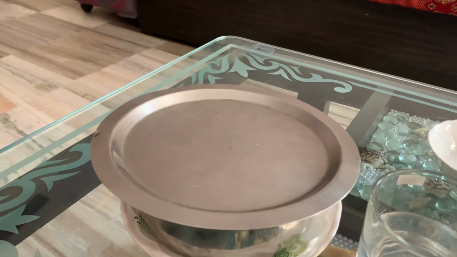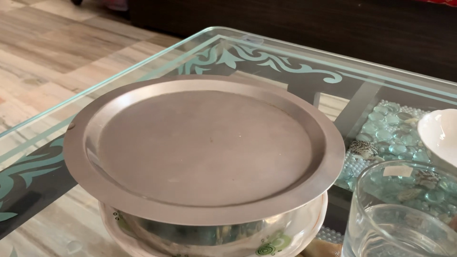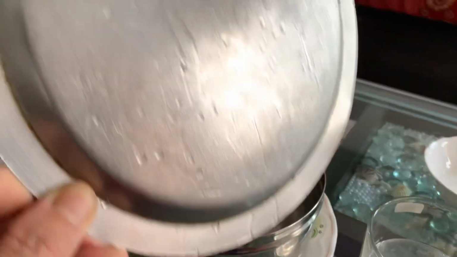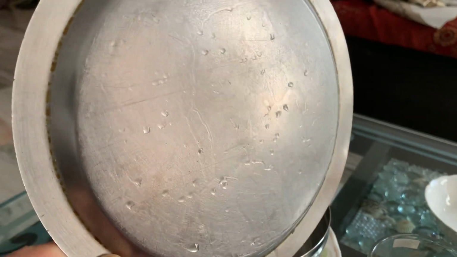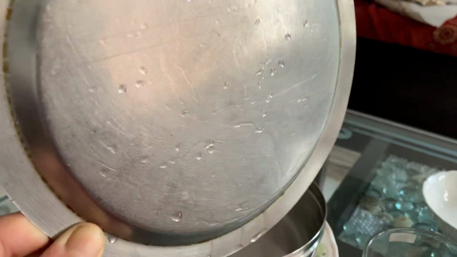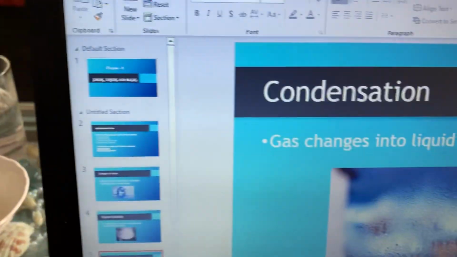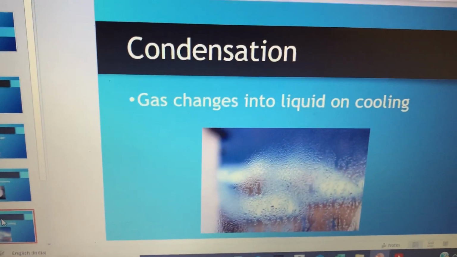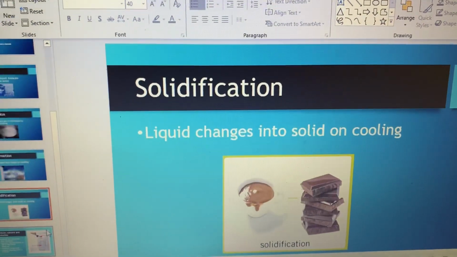So this is called condensation. When the vapor or the gas cools to form liquid, that is called condensation. See here, it is cooling. This is called condensation. When the vapors are cooling to become tiny drops of water, that is called condensation. Now, these are the changes of state.